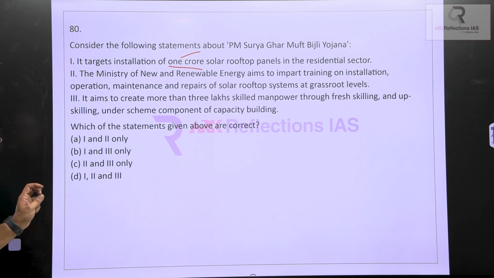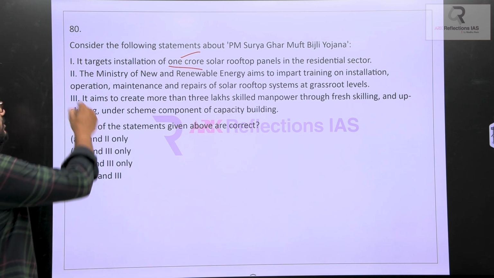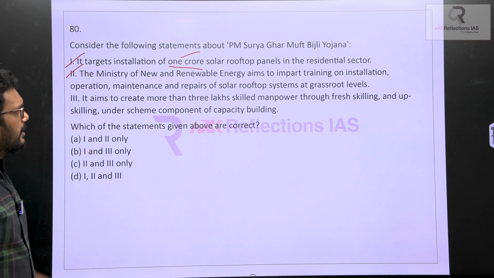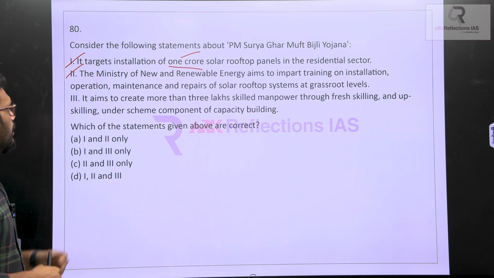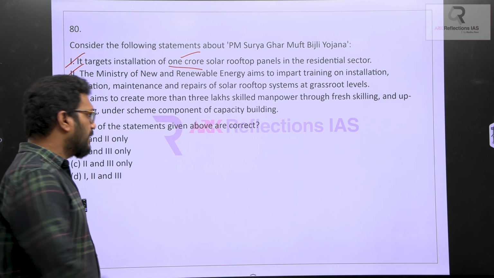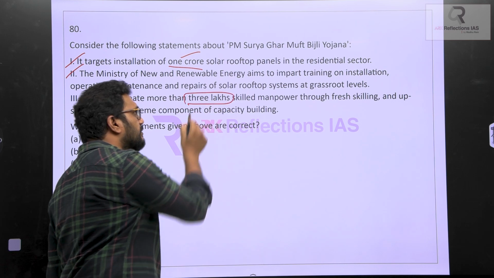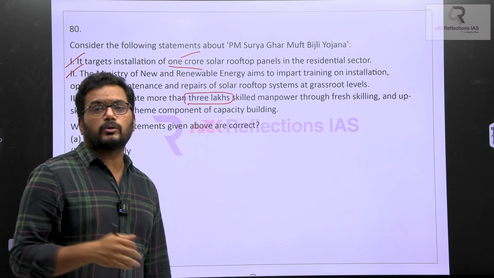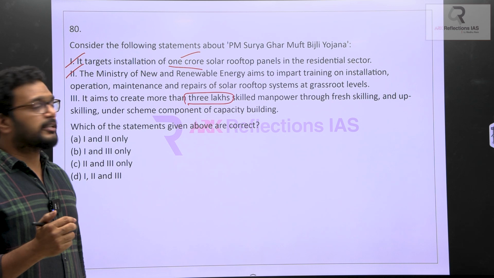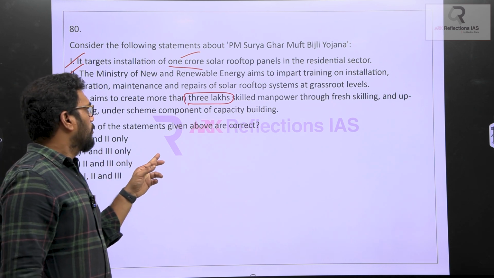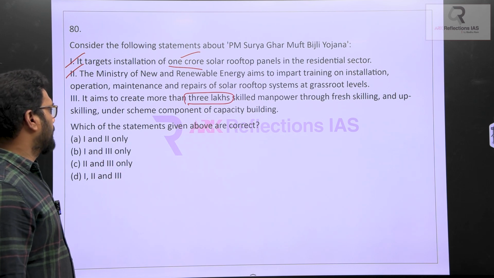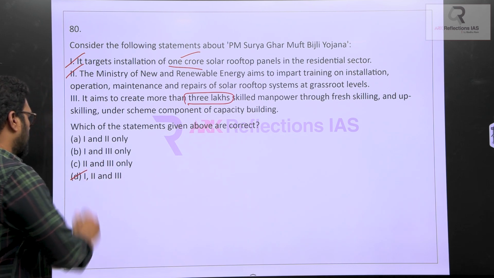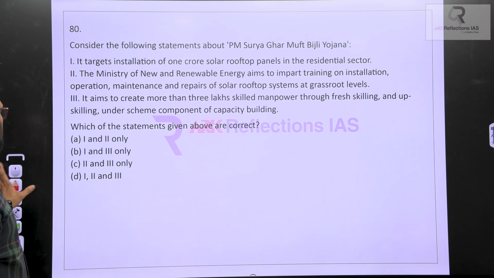Next, the Ministry of New and Renewable Energy. Obviously, this is the ministry which is involved in maintenance and repairs of solar rooftop systems at the grassroots levels. True. It aims to create more than 3 lakh. Now people will get doubt. Yes, this is from the general procedures. If you look at the PIB, they have given these statements that it aims to create more than 3 lakh skilled manpower through fresh skilling and upskilling. Definitely true. So all the 3 statements with respect to this are quite correct.